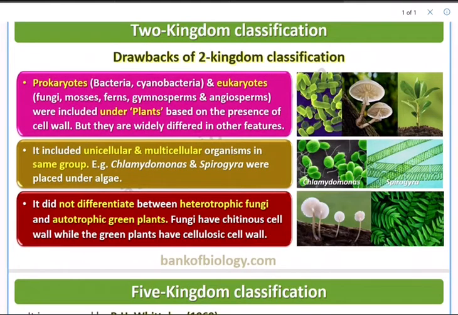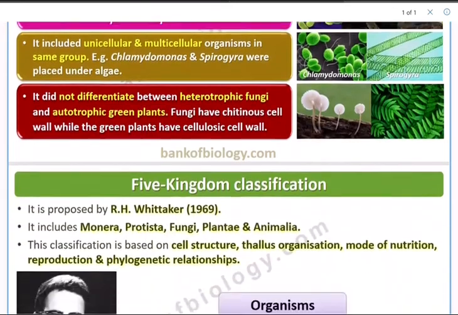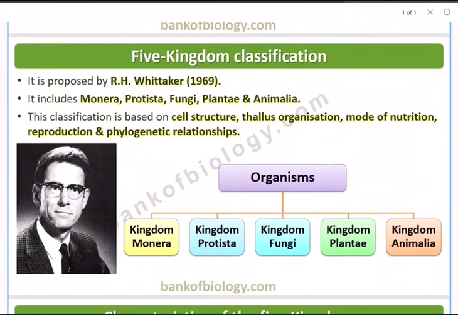So these were included under plants based on the presence of cell wall, but they differ widely in other features. Second, it included unicellular as well as multicellular organisms in the same group, like Chlamydomonas and Spirogyra placed under algae. It did not differentiate between heterotrophic fungi and autotrophic green plants. Everything is kept under kingdom Plantae. Fungi have a chitinous cell wall. There is a chemical called chitin in the cell wall, while green plants have a cellulosic cell wall. Cellulose is present. So these are the defects in the two kingdom classification.